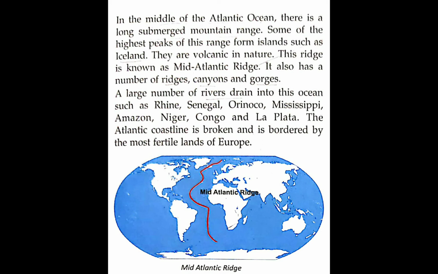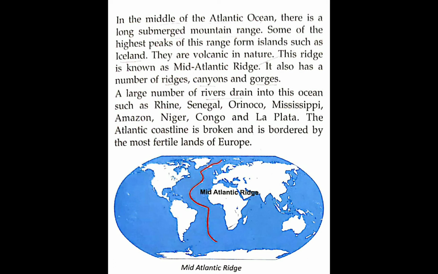An island, in Hindi we call it dweep, is a piece of land in the middle of the ocean, such as Iceland. They are volcanic in nature. The volcanic mountains are in this range. This ridge is known as the Mid-Atlantic Ridge. It also has a number of ridges, canyons, and gorges.